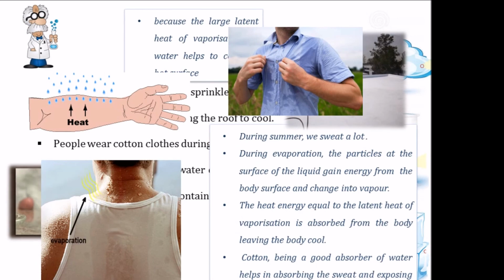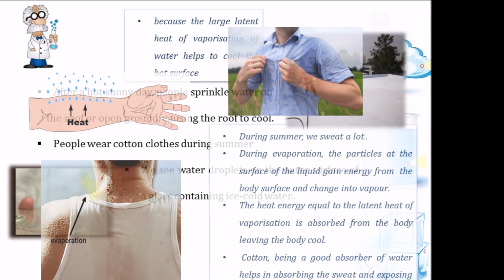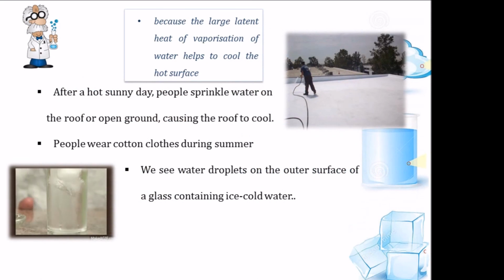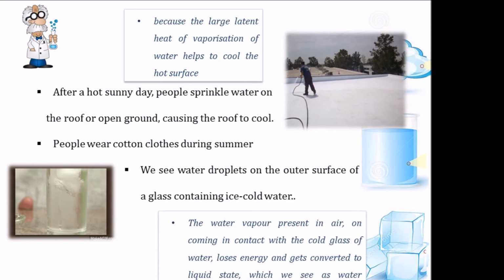Now you might also have seen water droplets on the outer surface of a glass containing ice cold water. Why do we see that? It is because the water vapor present in the air, on coming in contact with the cold glass of water, loses its energy and gets converted into liquid state, which we see as water droplets.